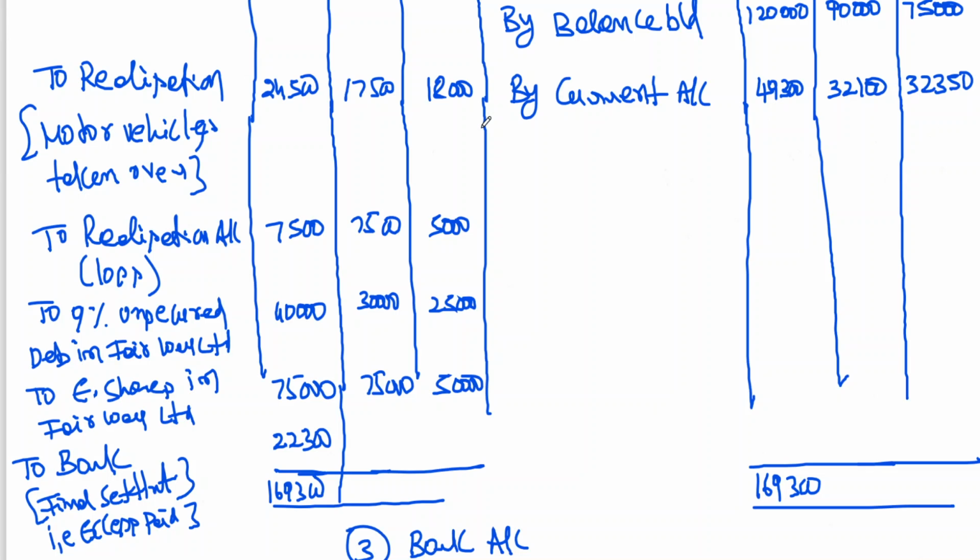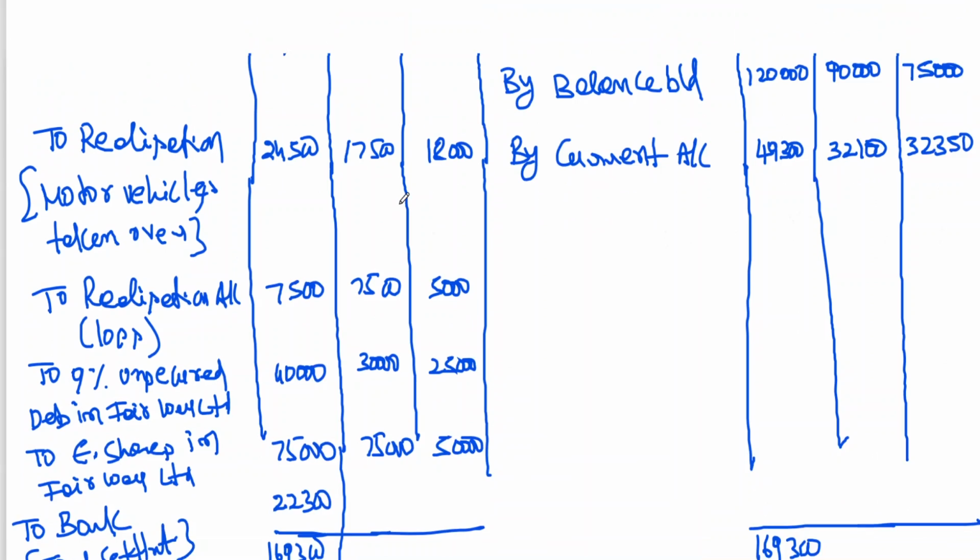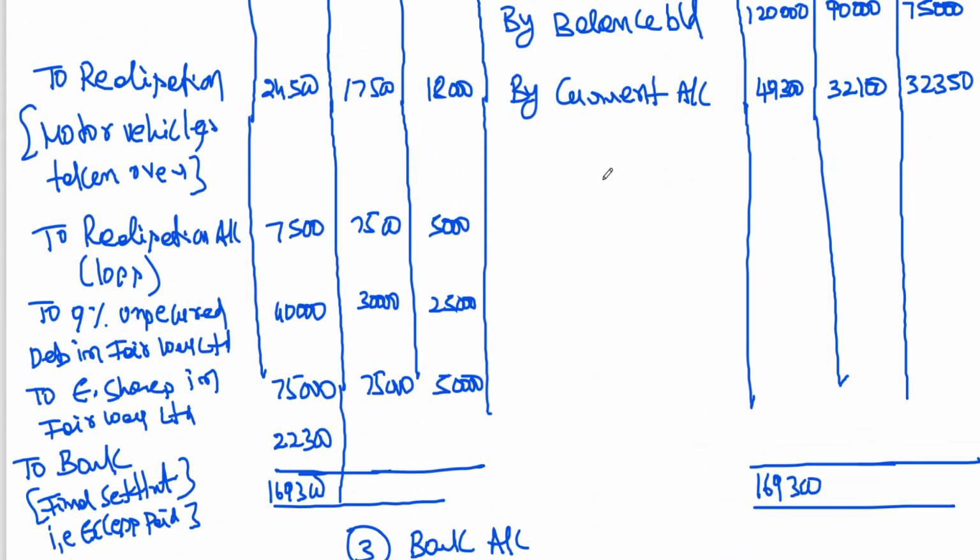Now look at Y. For Y, it seems the debit side is showing more. Here itself you can see it is more, 75 plus 30, and these two add. So let me go for totaling of Y's debit side: 17,500 plus 7,500 plus 30,000 plus 75,000.